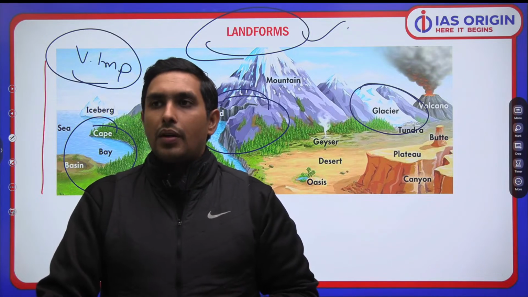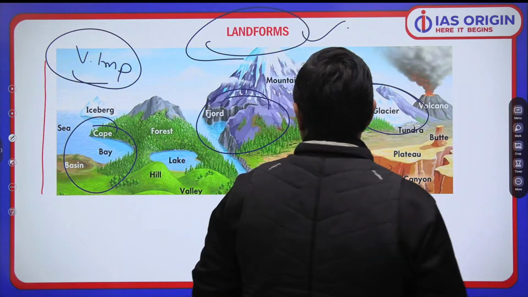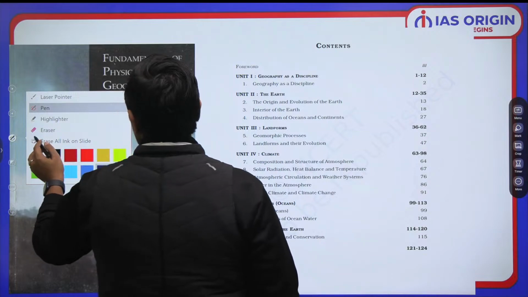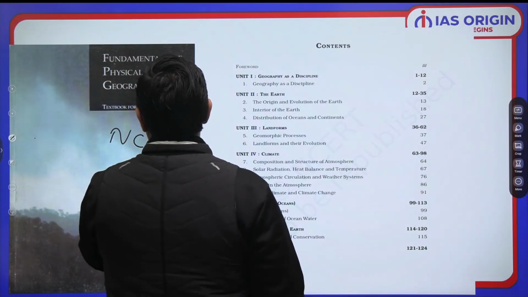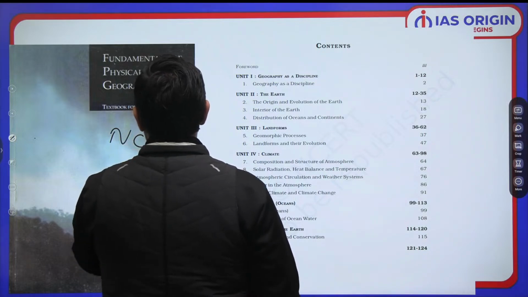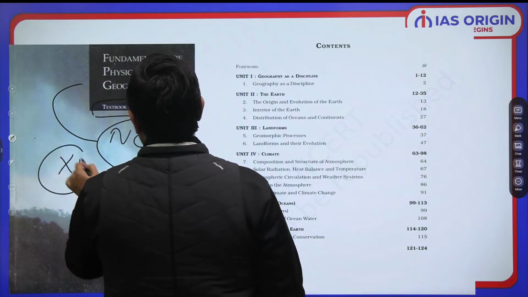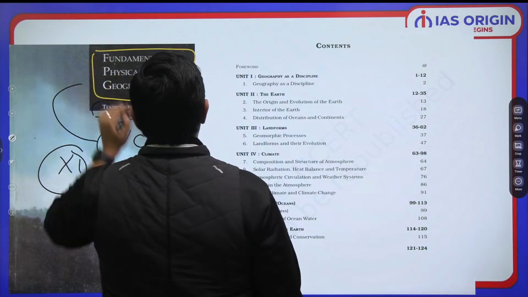बढ़े आगे. Now having said that, remember one aspect: when I talk about the landform, geography, NCERT presents a very nice idea. The NCERT book which we have for class 11th, which goes by the name of Fundamentals of Physical Geography, this one.